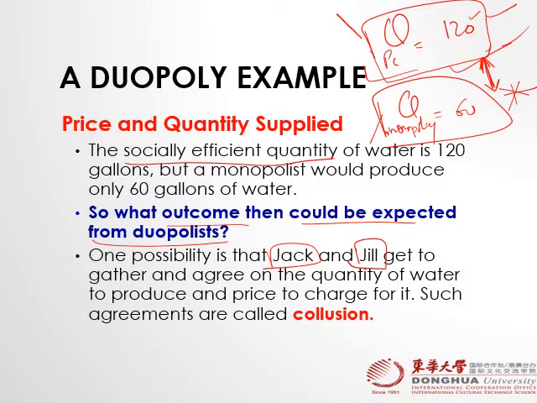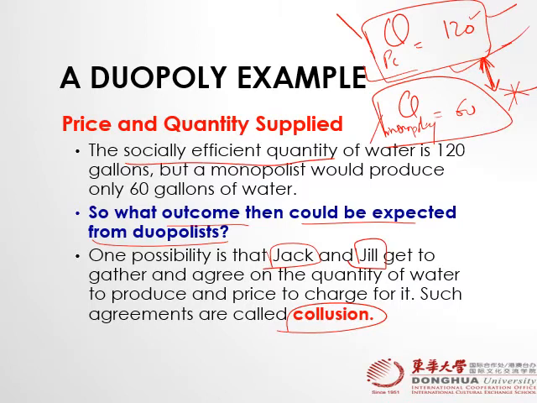Such an agreement is called collusion, right? So what exactly does this slide suggest? It suggests, what if the two producers or suppliers, in this case Jack and Jill, join hands together and make an agreement, and that agreement is called collusion, right? What if they join hands together? And why do they join hands together?